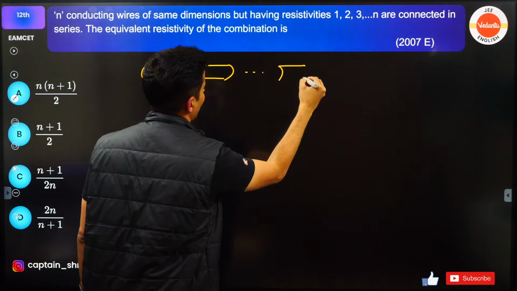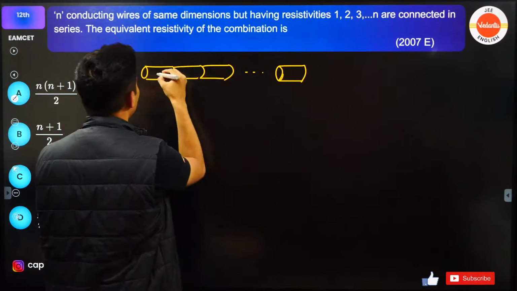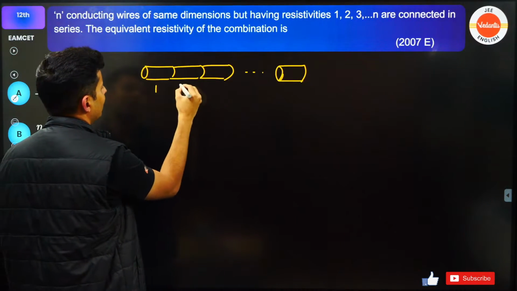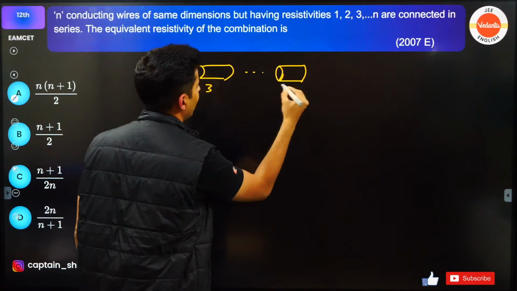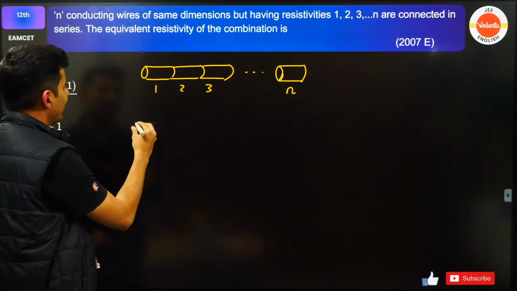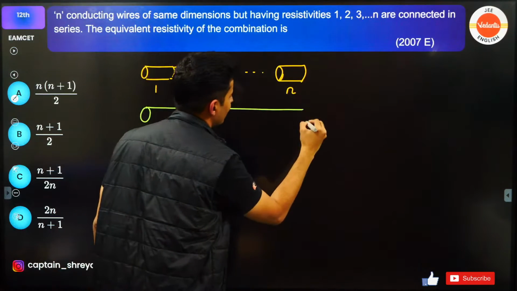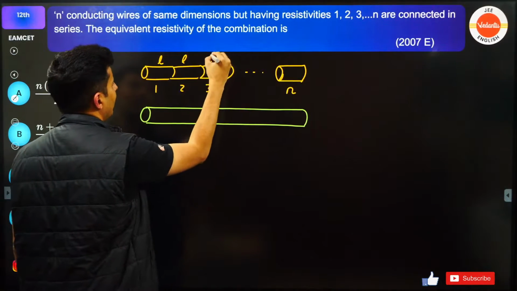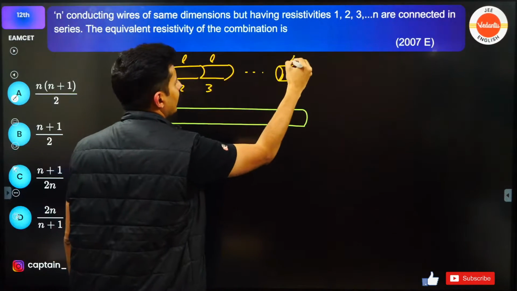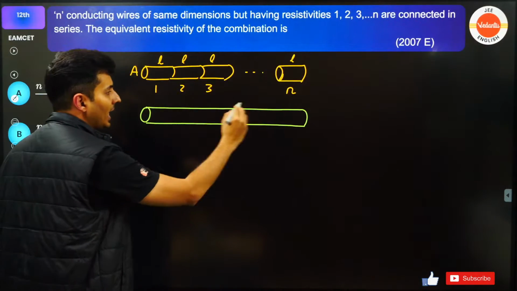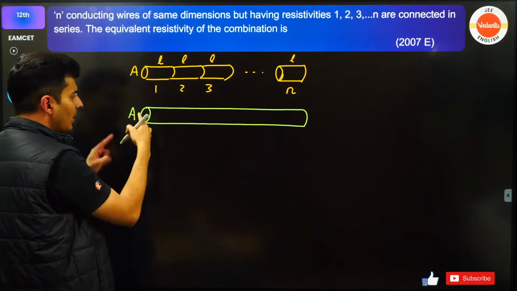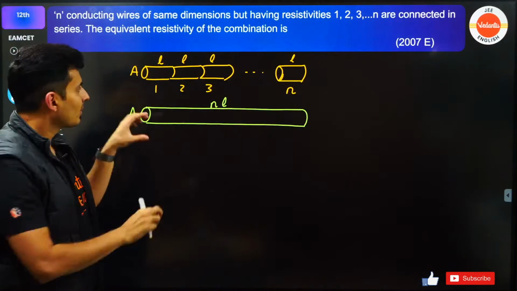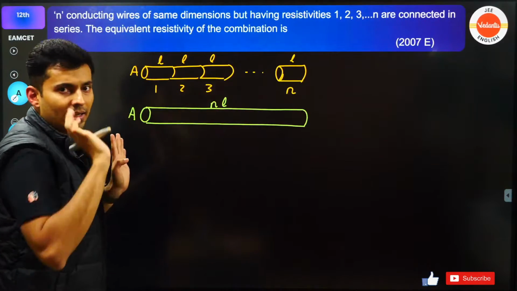Like that, you have basically N resistors, each having a resistivity. This is having resistivity 1, this is 2, this is 3, this is basically N. So the effective resistance, if I consider it as one single resistance, if each one of them had length L, L, L, and this has area A like this, then the total effective resistance will also have the same area, but the length will be N times L. Length will be N times L, understood? Because I'm replacing this with one single resistor.